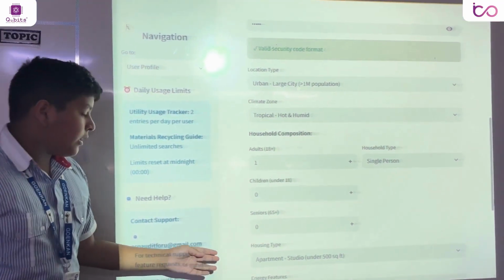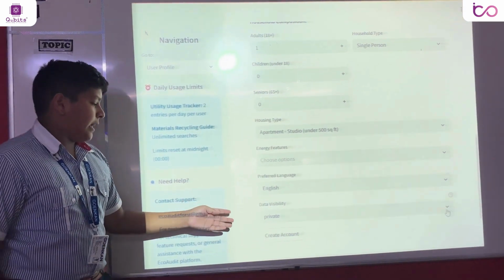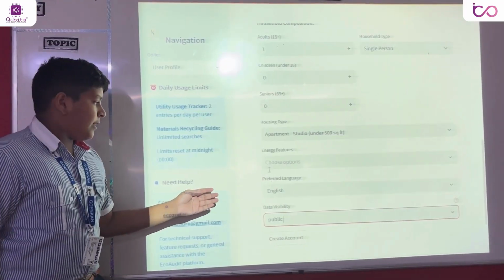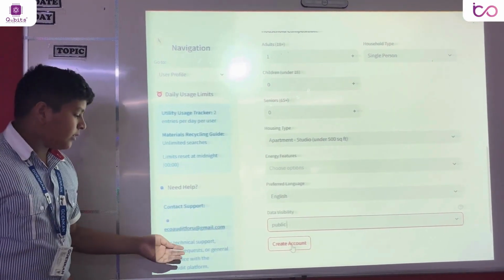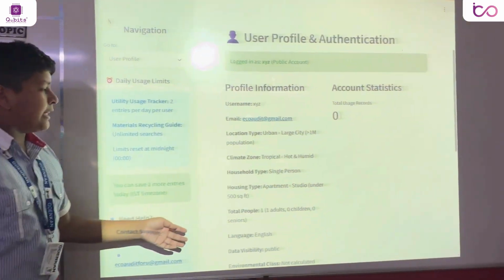Now, let's go down and make our data visibility public. Any user who wants to put their energy features can. But right now, let's create an account. We have created an account and you can see the details.